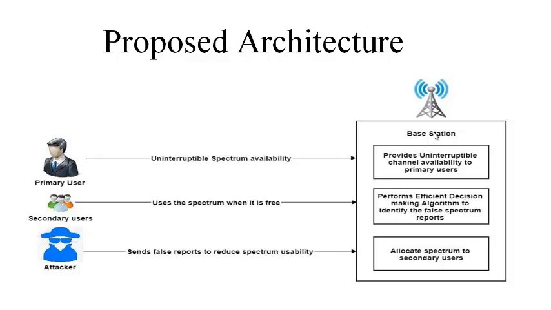First, the primary user sends the uninterruptible spectrum availability; it just says whether the spectrum is available or not. Then only can the secondary users use the spectrum, when it is free. At that stage the base station performs an efficient decision making algorithm to identify the false spectrum reports, and then it allocates spectrum to the secondary users.